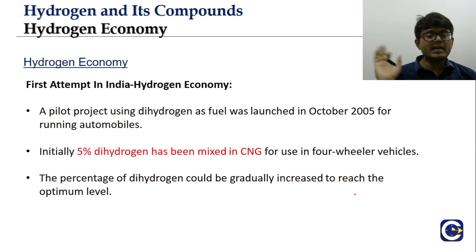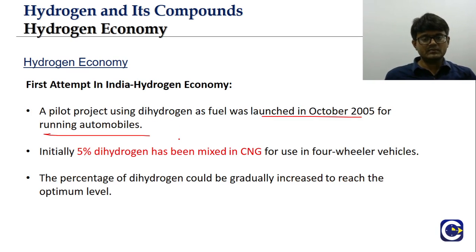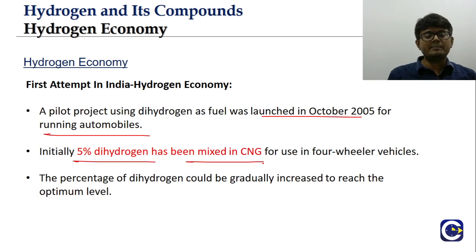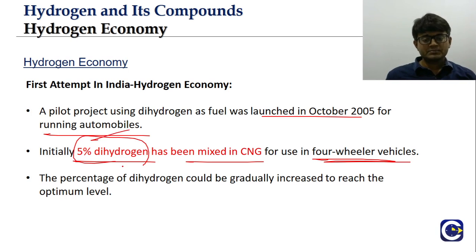In India, a pilot was launched in October 2005 for running automobiles. They used 5% dihydrogen mixed with compressed natural gas as a fuel for four-wheelers. The idea is that we have to slowly increase the percentage of hydrogen mixed with CNG until we reach the optimal level, to ensure that there is no unwanted explosion.